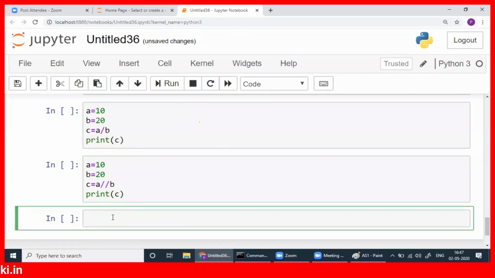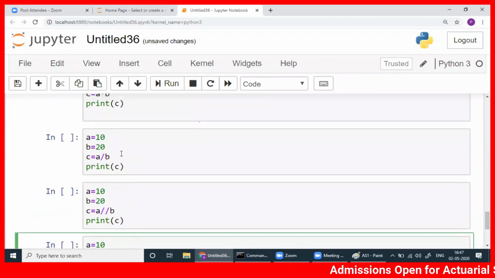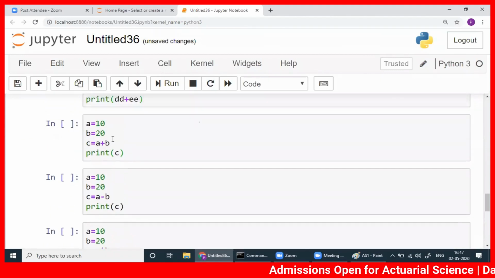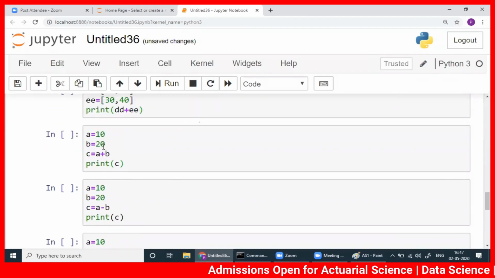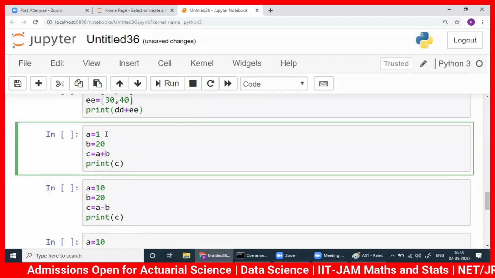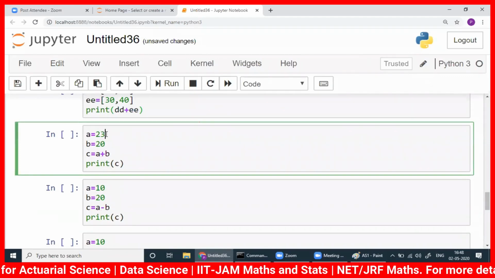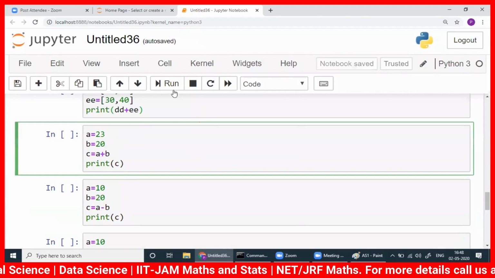Then you write this sign. Instead of writing 10 here, because I wanted to add, that's fine. So let me change it a bit. Suppose this is 23, okay. So run this one.